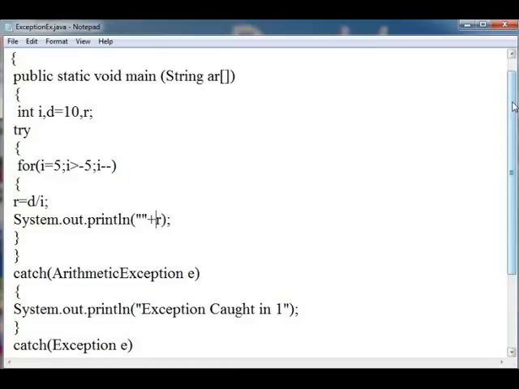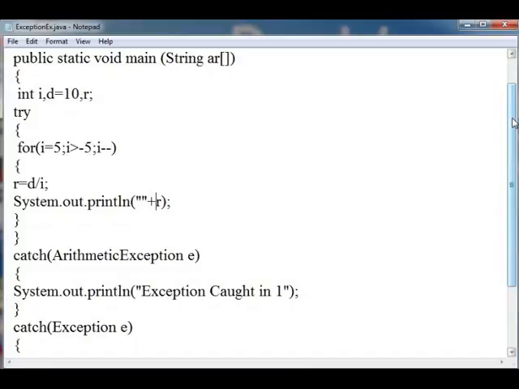Then after the try block, you have to write the catch block, which will catch the exception. It is a must to create the catch after the try, otherwise it will show error. You can create multiple catch blocks.